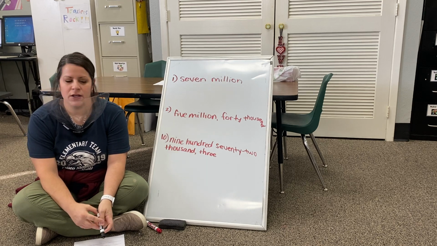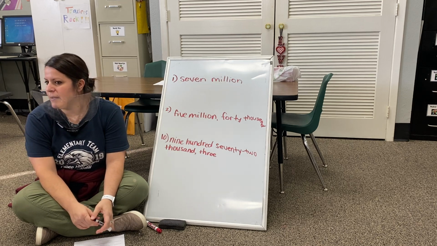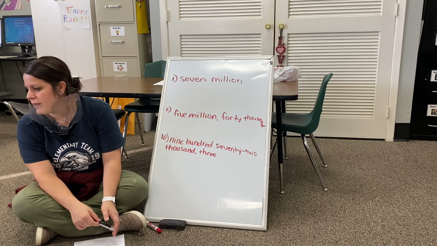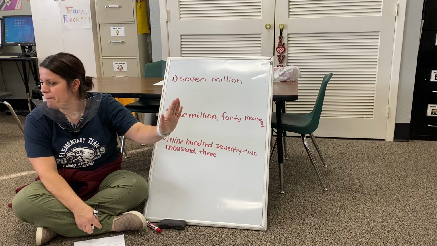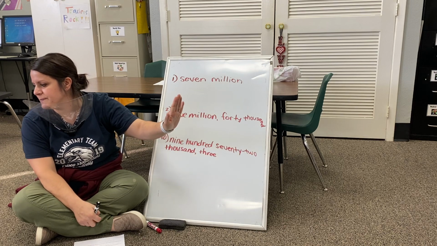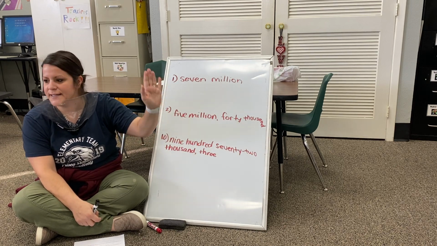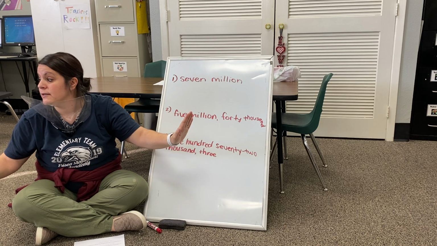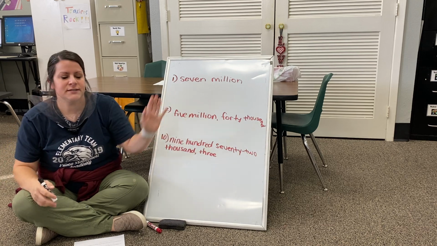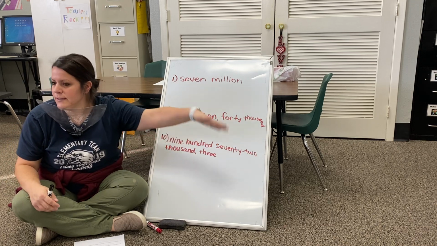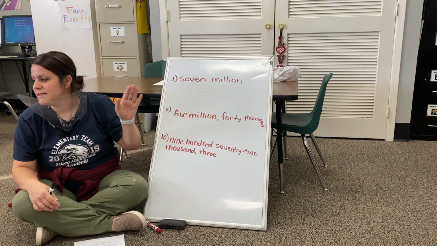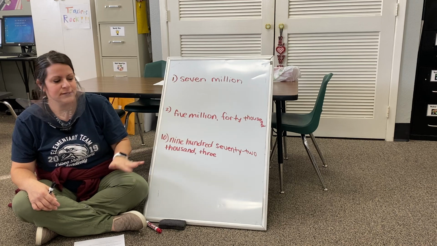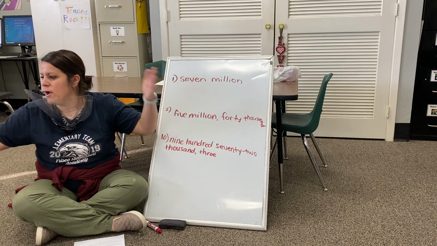Whole number place value. So when we are talking about whole number place value, we are starting in the units. What would be our next place, Liam? Tens. The units, the tens, hundreds, thousands, 10,000s, 100,000s. Okay, so say them with me. Units, tens, hundreds, thousands, 10,000s, 100,000s, millions, and then it would go on and on and on.